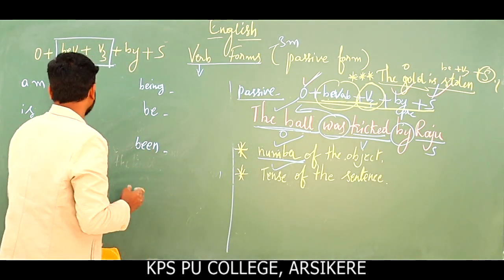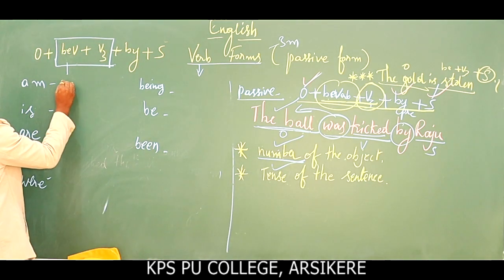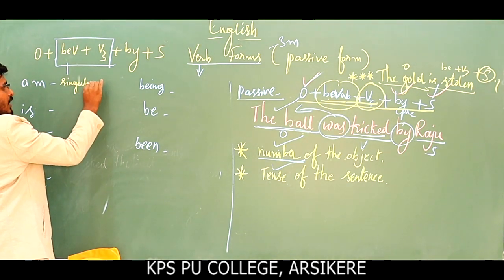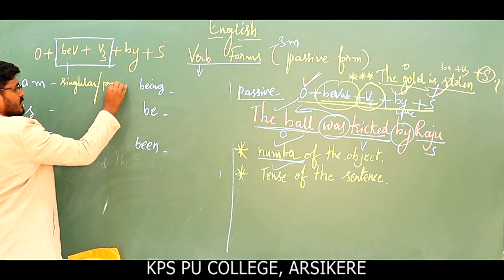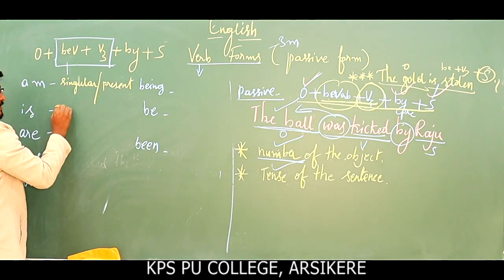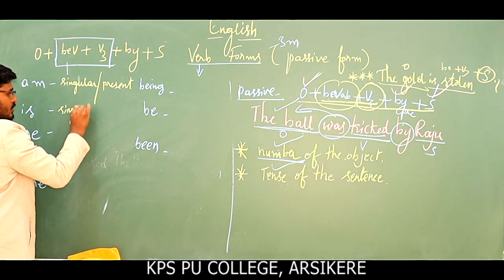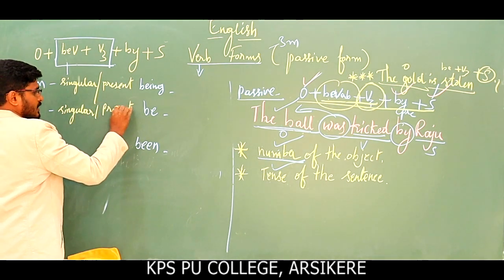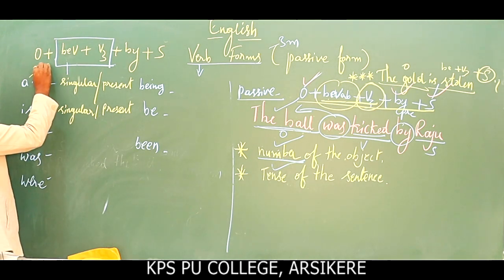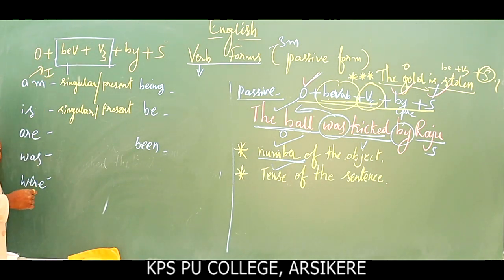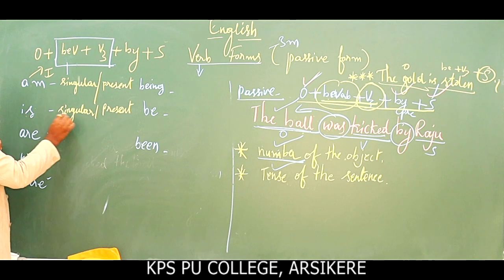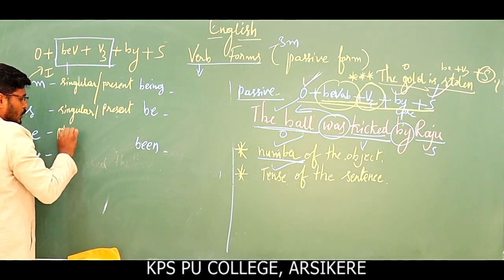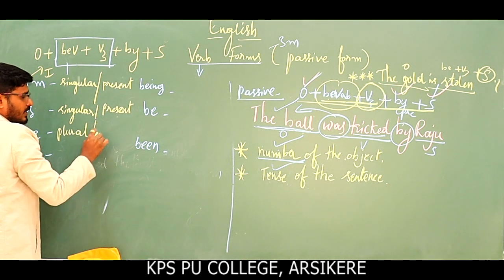Okay, so now this am is singular and it is used in present tense, and this is also singular and used in present tense. Okay, am is used only with the subject I, you know very well, and except that, for other singular in present tense we use is, and are is plural in present tense.